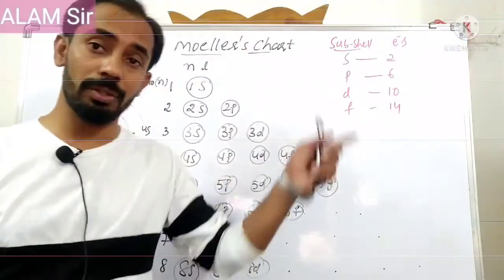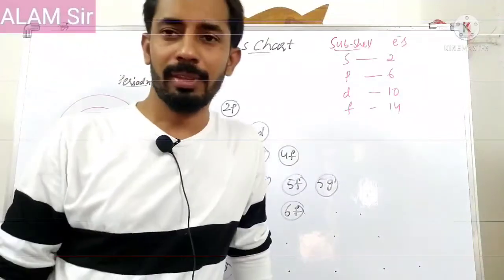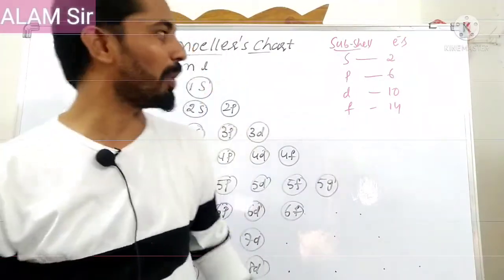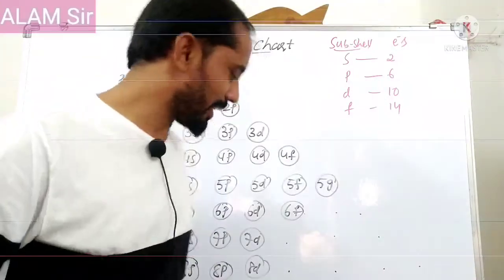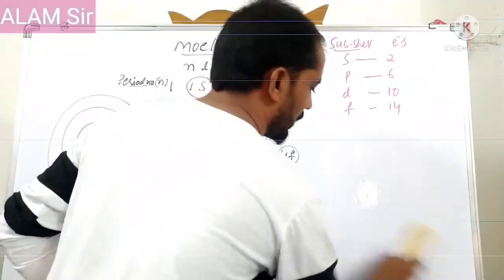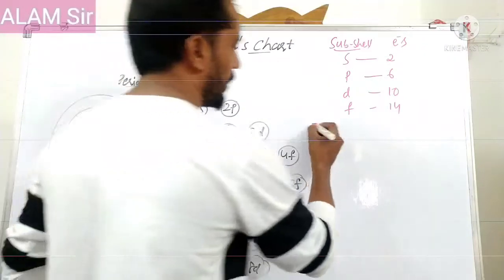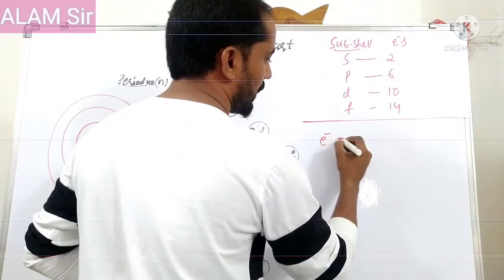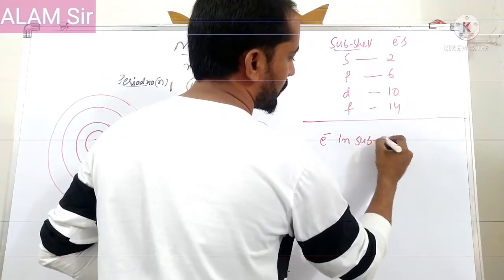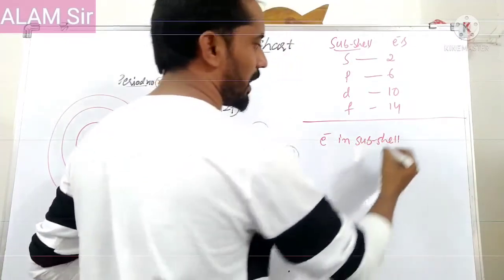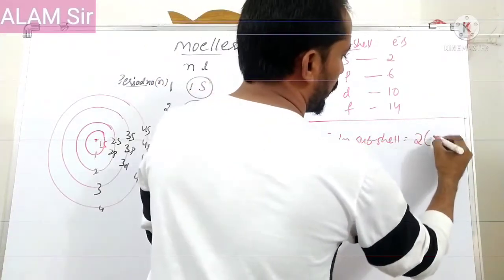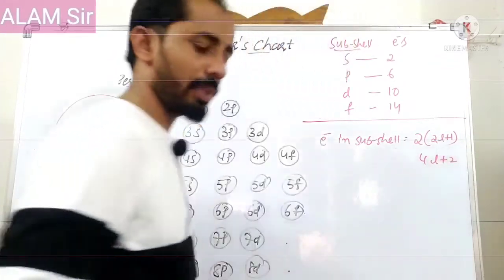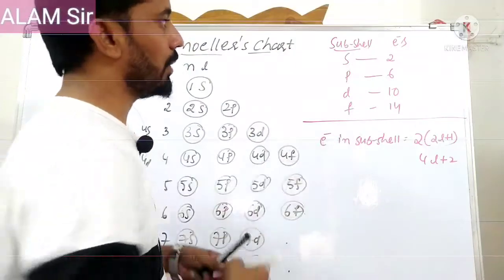Sir, how are you writing this? 2, 6, 10, 14. How to remember? Like the teachers say. But we have a formula for it that we can use to calculate. Here, the magnetic quantum number will give the formula. The number of electrons in a subshell is given by the formula 2 into (2l plus 1), or 4l plus 2. Okay? If we know the l value, what is the l value?